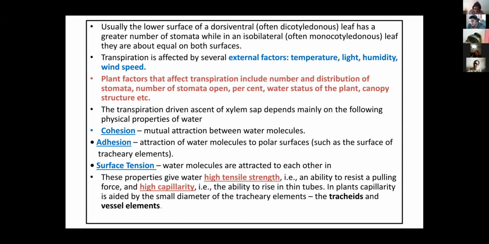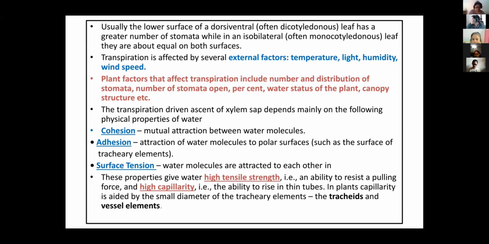Next, light, right? In the majority of plants, stomata open in the presence of light. I told you during the daytime stomata open and during the nighttime stomata close. That is the procedure. This is so in the majority of plants, because some exceptions are there, the CAM plants, which we will do in chapter number 13.